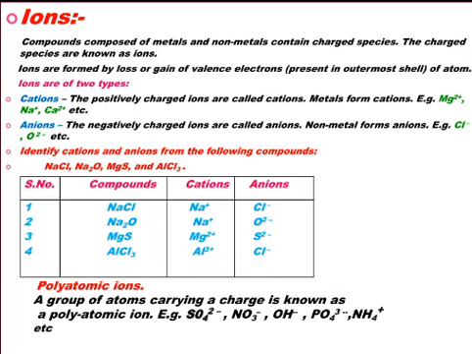See one more example. NH4+. In this there are 1 nitrogen atom and 4 hydrogen atoms. Again, how many atoms are there? 1 nitrogen, 4 hydrogen, total 5. So atomicity is 5. But this group of atoms, nitrogen and hydrogen, carries a single charge, that is 1 plus. So it is an example of a polyatomic ion. So in this way you can calculate the number of atoms, and if the group of atoms carries a single charge, then this is an example of polyatomic ions.